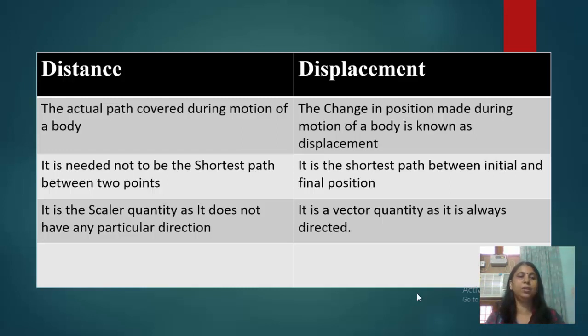Distance covered by a body can never be 0, whereas displacement of a body can be 0. In which cases can it be 0? Where the initial and the final position are the same. Suppose that boy in that slide moved from A to B, then from B to C, and from C he comes back to his home. The initial and the final position are his home only. So the displacement is 0 in this case.